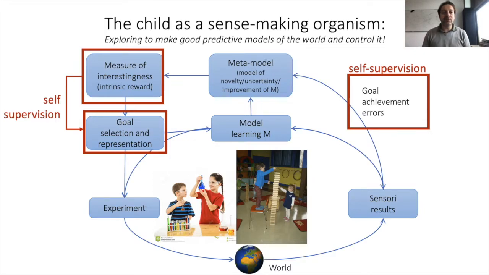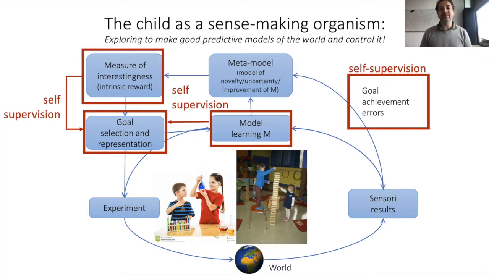And so this will be some form of self-supervision, which is then given to an internal action selection system to sample goals in the future that have a higher likelihood to be interesting with respect to this intrinsic measure. And then as they learn to achieve those goals, they will discover regularities about the world, which will enable them to discover and update novel representations for novel kinds of goals.